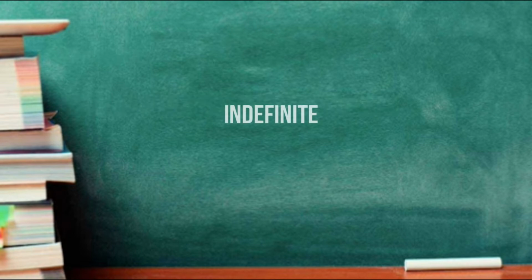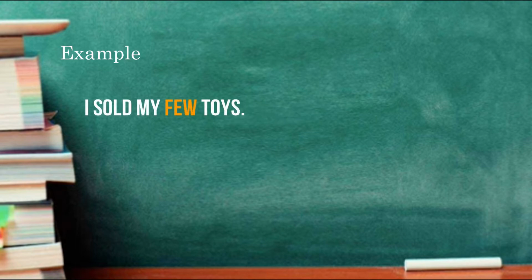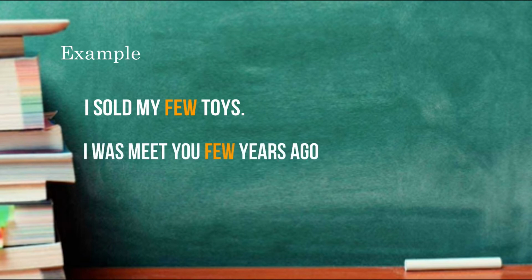Indefinite when they do not express an exact number of noun and pronoun. For example, I sold my few toys. I met you few years ago. In this sentence, the speaker does not define the exact number of noun and pronoun.